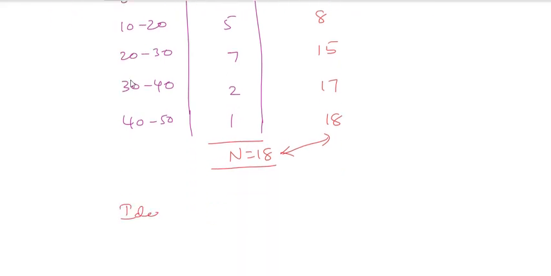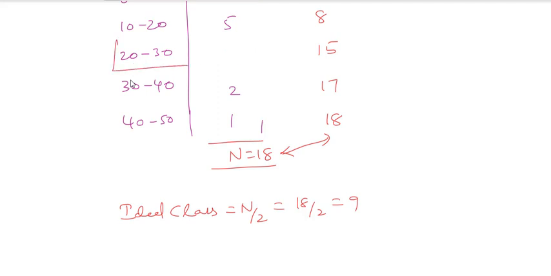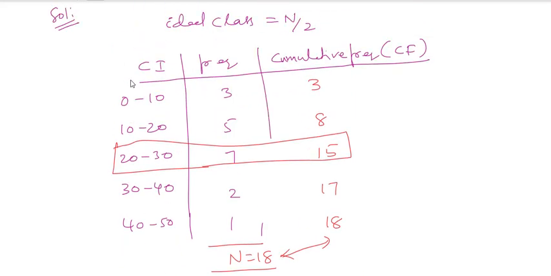Then what is your ideal class? The ideal class is equivalent to N by 2, which is 18 by 2, that is 9. So where am I having this 9? This is my ideal class, the class with frequency 7. Yes, this is the ideal class.